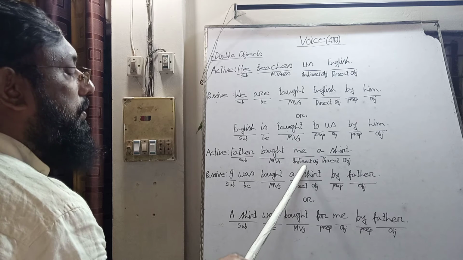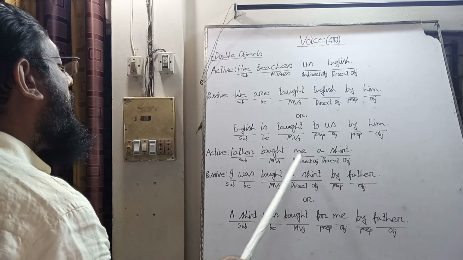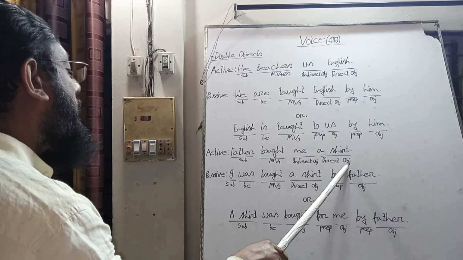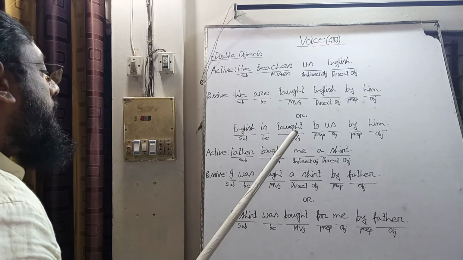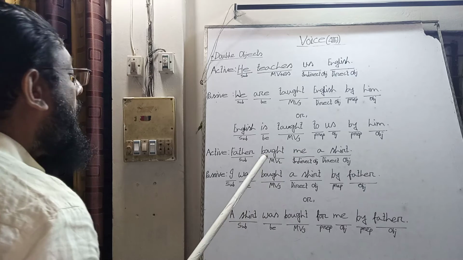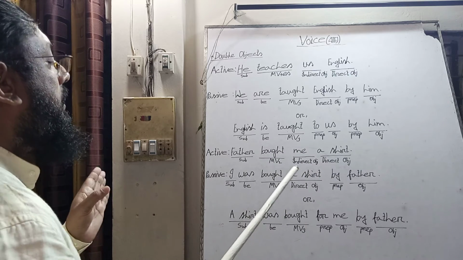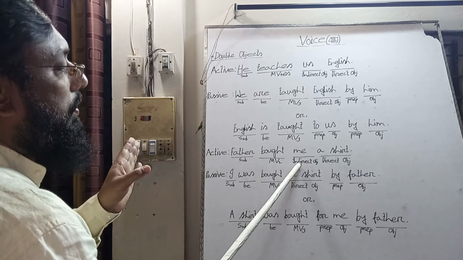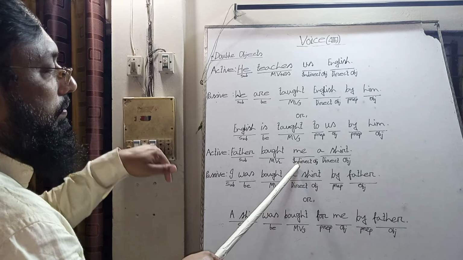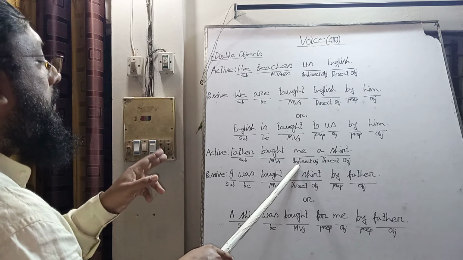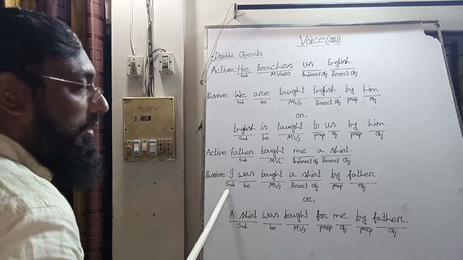Me. So me is the indirect object. Father bought which? A shirt. It is the direct object of this active voice. So when we find double objects in a single sentence, we normally take the indirect object, I mean, in the first place, which object remains the object, as subject in the passive voice.